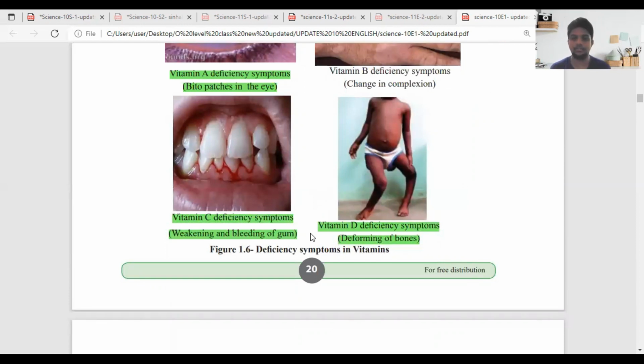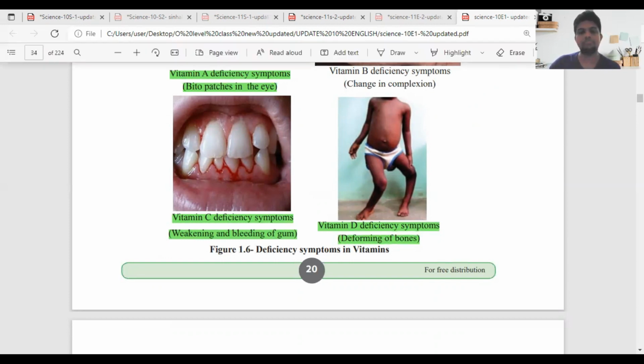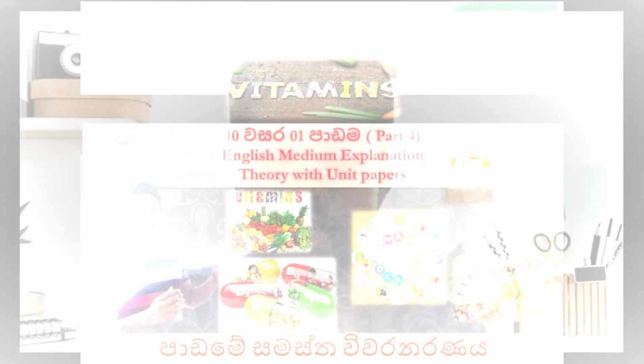Vitamin D deficiency symptoms: deforming of bones, which means that the bones are not forming well as we expected. That is the deformation symptom. Okay, so that is it. Up to this point we come.